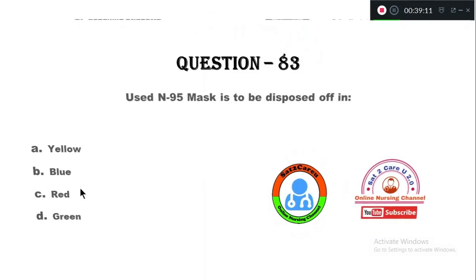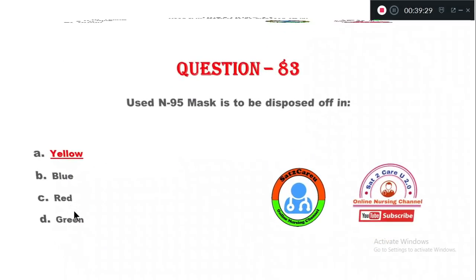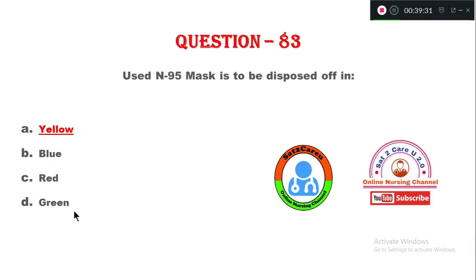Question number 83. Used N95 mask is to be disposed in: option A, yellow; option B, blue; option C, red; option D, green. The used N95 mask should be disposed in yellow bins. Option A, yellow color bins.